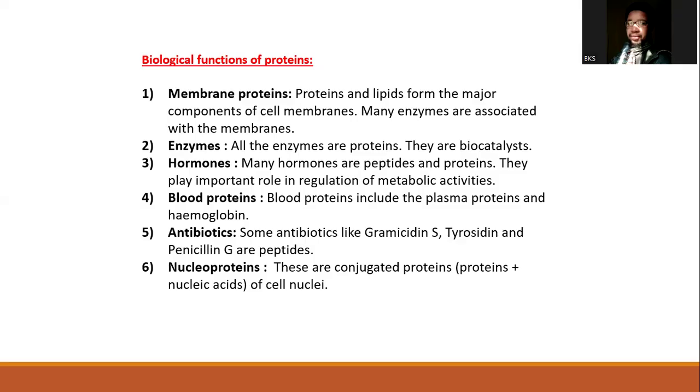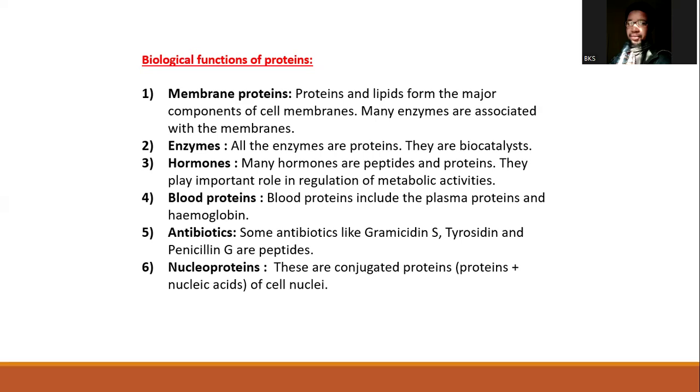Then we have blood proteins, like the globin proteins, the hemoglobin that is involved in transportation of oxygen, and like the albumin that is involved in transportation of quite a number of substances inside the blood, nutrients included, drugs included, etc. So these transport proteins are considered, and there are quite a number of transport proteins like transferrin, as well as storage proteins that can be used to store ions and quite a number of things.